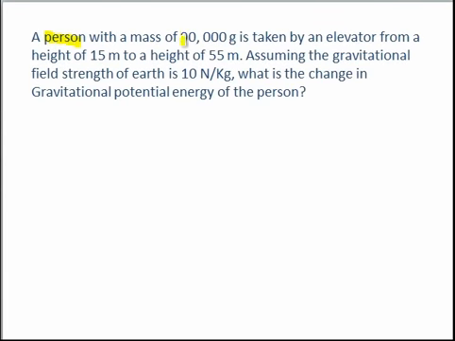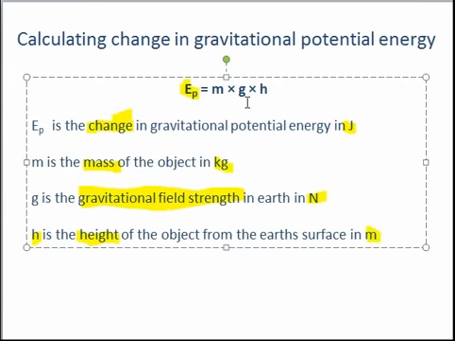A person with a mass of 90,000 grams is taken by an elevator from a height of 15 metres to a height of 55 metres. Assuming the gravitational field strength of Earth is 10 newtons per kilogram, what is the change in gravitational potential energy of the person? Well, although this question is wordier than some of the ones we've tackled in the past, it's good to carry out the same method in looking at the units. So let's go back to our equation here. We're looking for the change in gravitational potential energy. We have been given a mass, we have been given the gravitational field strength of Earth, and we have been given the height.